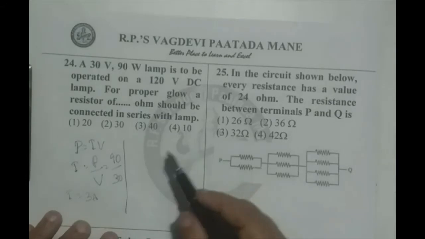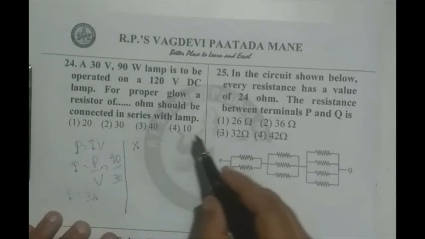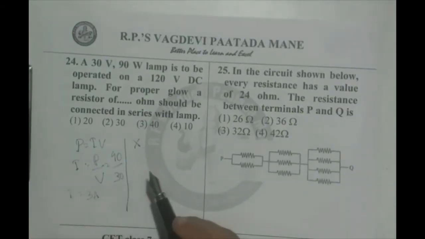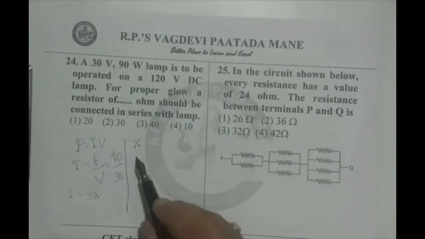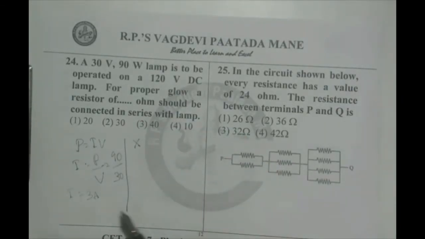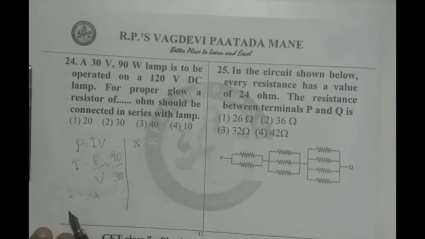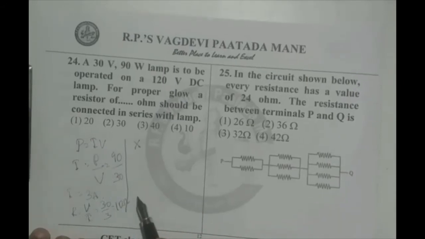If we connect a resistance X along with the resistance of the bulb, when we connect it with 120 volts, we have to calculate the X value. And we calculate the bulb resistance also. Bulb resistance is, according to the formula, R equals V by I. V is given to be 30, I is given to be 3, so R is 10 ohms. So bulb resistance is 10 ohms.